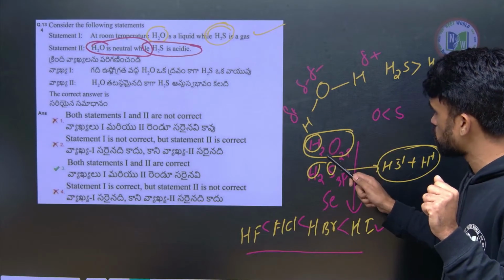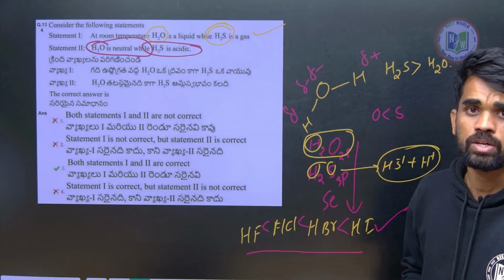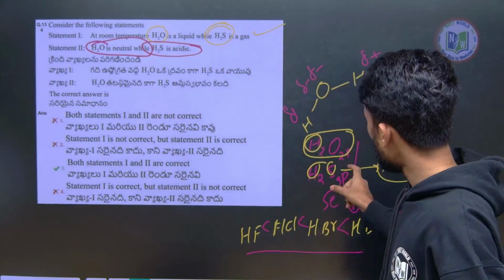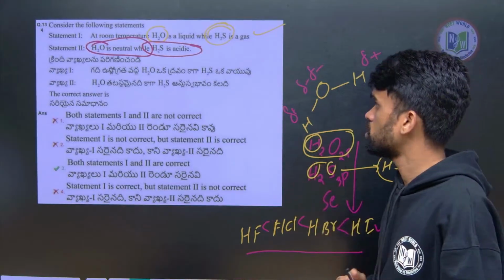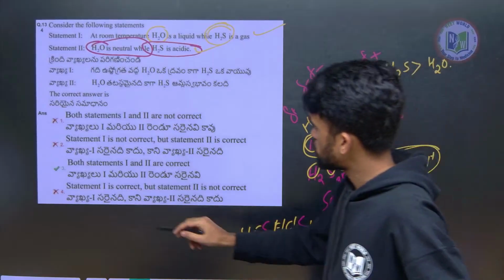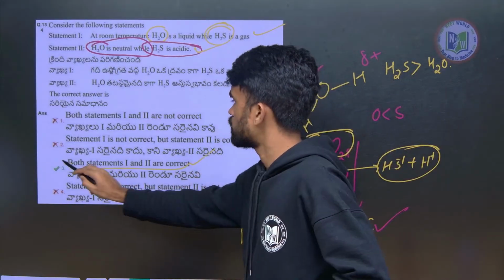Here also, H2O and H2S, which is more acidic? H2S is more acidic because of the size difference of sulfur and hydrogen, therefore this is correct. Okay, both are correct. So statement 1 and statement 2 are both correct. Answer: 3.